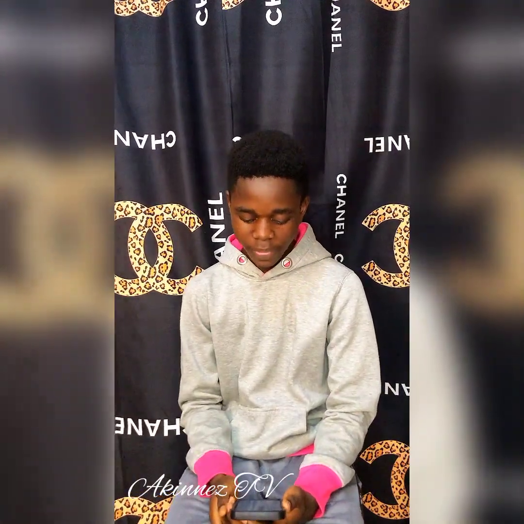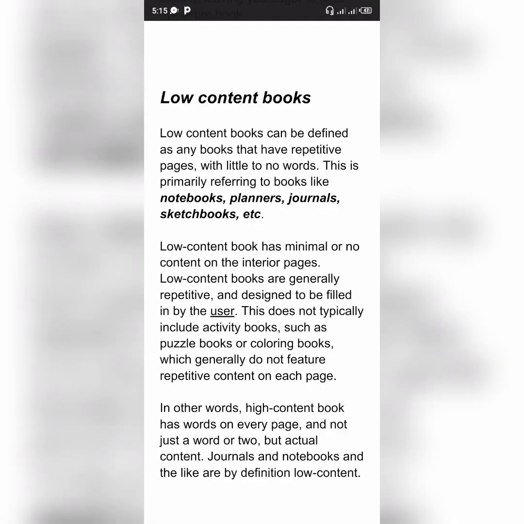Like a notebook, a notebook is a popular example of low content book. The content that will be there will just be little, but inside it you will find a particular pattern of line inside it. As you are opening the pages, you will see the same pattern, so it is repeated. And examples of them, we have notebooks, we have planners, we have journals, we have sketchbook too. So those are low content books.